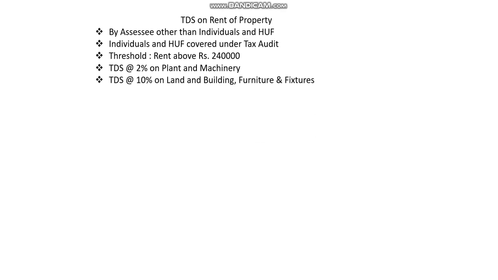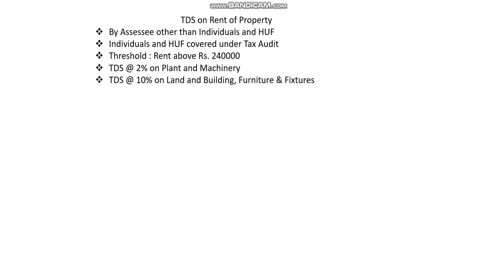Next is TDS on rent of property. This has to be done by assessees other than individuals and HUF, that is companies, partnership firms, etc., and also by those individuals and HUFs which are liable to tax audit under Section 44AB. The threshold for this is 2,40,000. So if the rent paid by them is more than 2,40,000, on the entire rent amount, TDS has to be deducted.